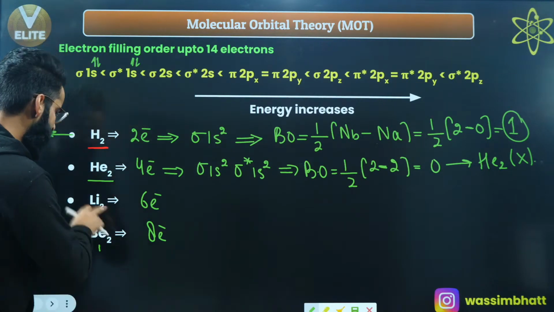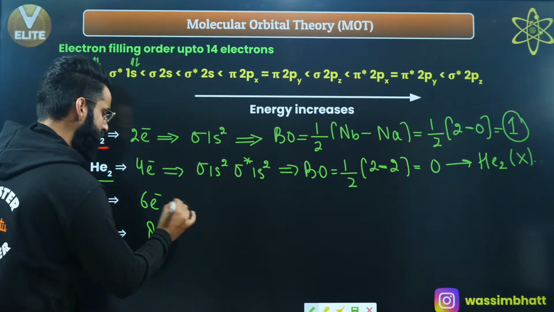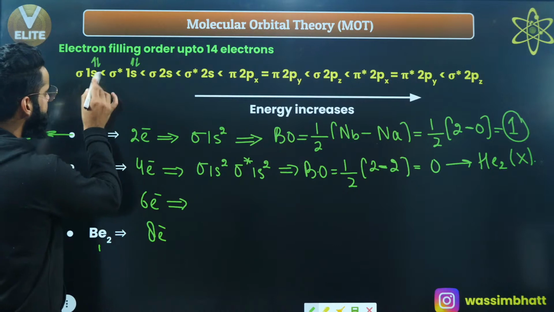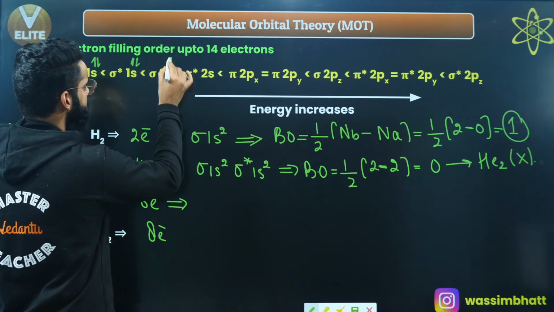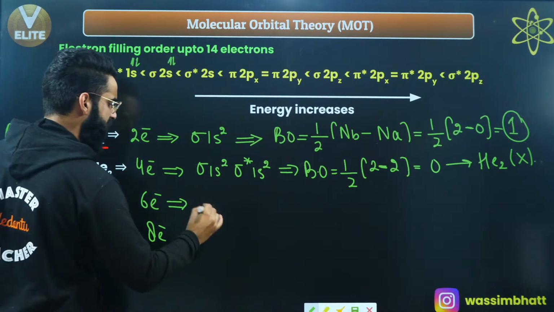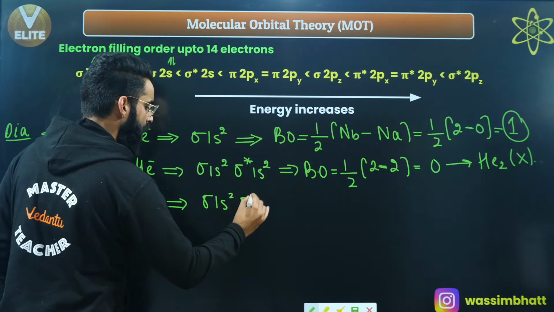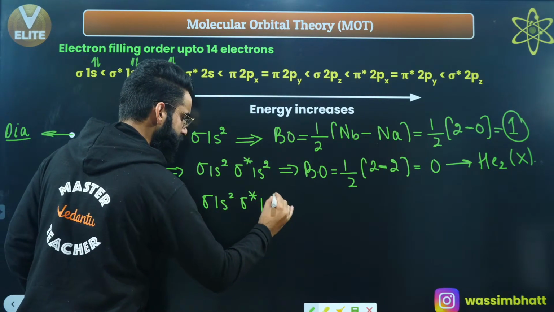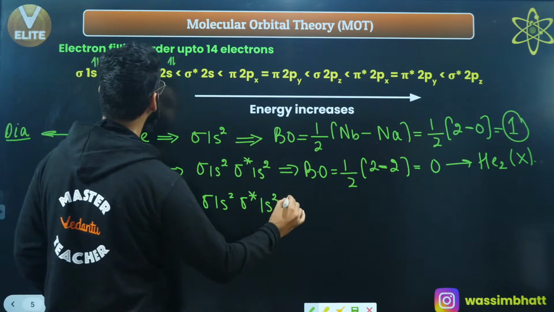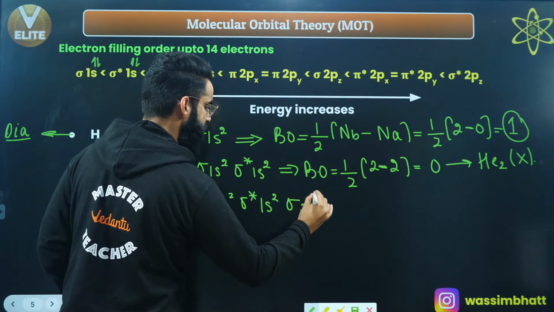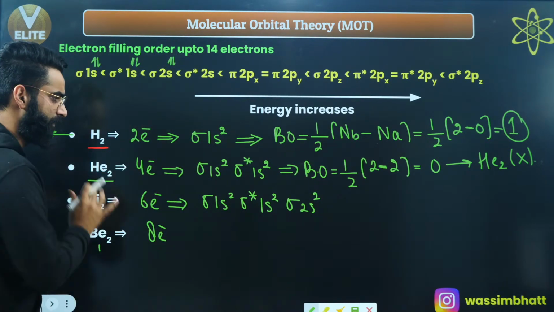Now have a look. If I talk about Li2, 6 electrons, right? 2 electrons are already filled, 2, 2, 4, and 4 and 2 comes out to be 6. So what about the configuration? Sigma 1s2, sigma star 1s2, and sigma 2s2, correct? This is the molecular orbital configuration of the Li2 molecule.